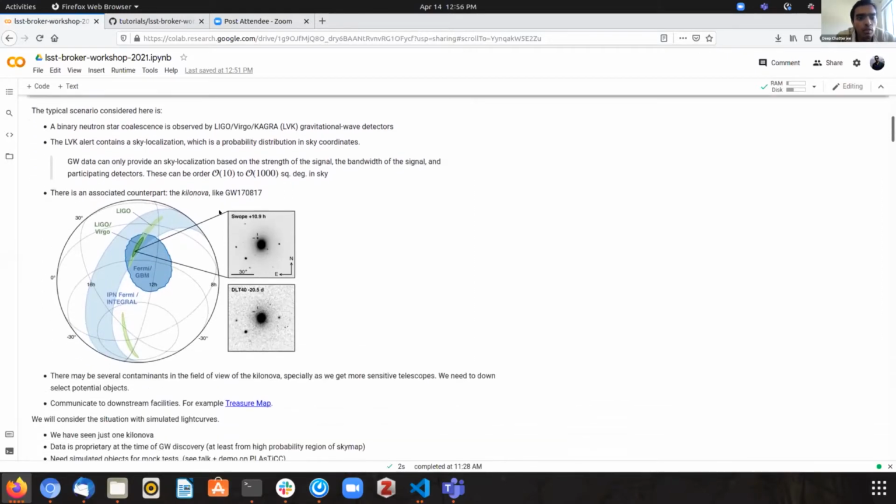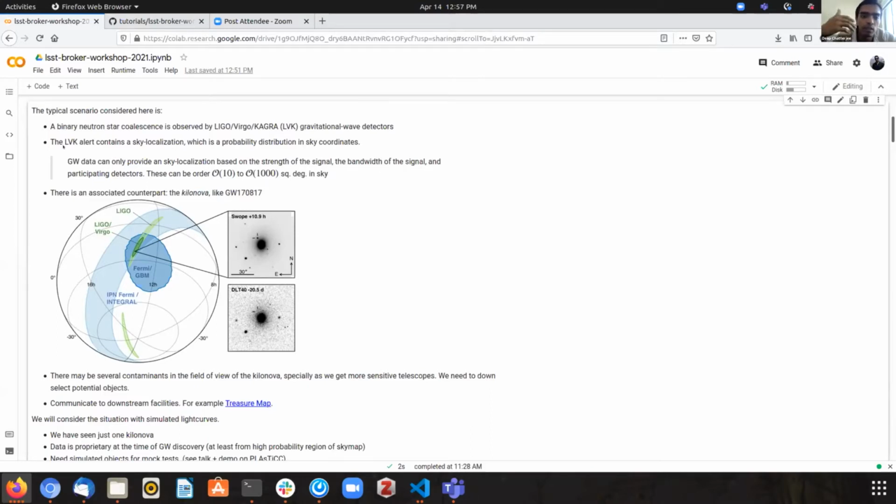All right. So the typical scenario that we are considering over here, we are interested in multi-messenger astronomy. In particular, we are focused on multi-messenger astronomy with gravitational waves. The typical scenario is that a binary neutron star coalescence has been observed by the LIGO-Virgo-KAGRA collaboration. And then starting in O3, the LVK broadcasts its discovery notices in the form of public alerts, which contain certain data products that help in follow-up of this trigger.